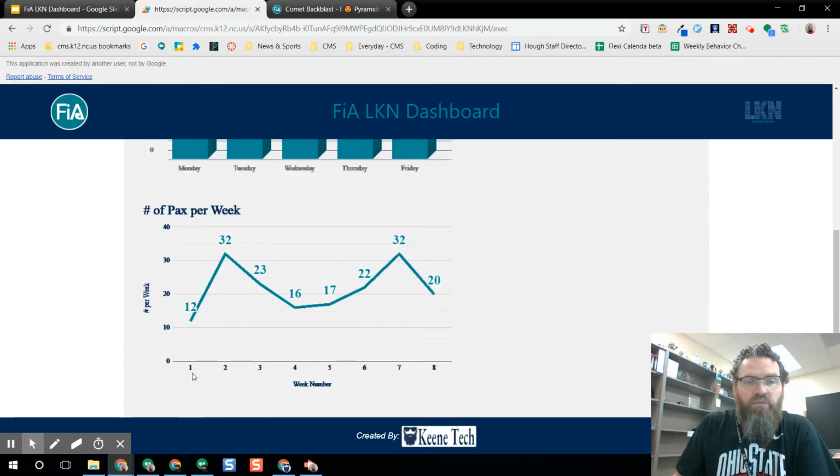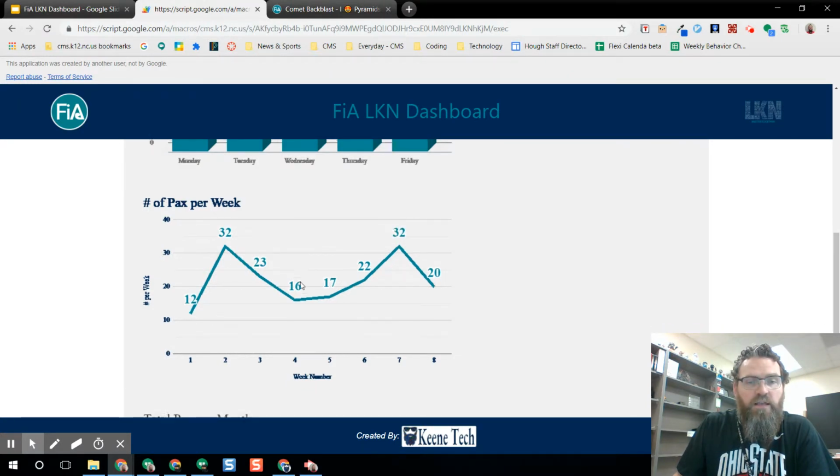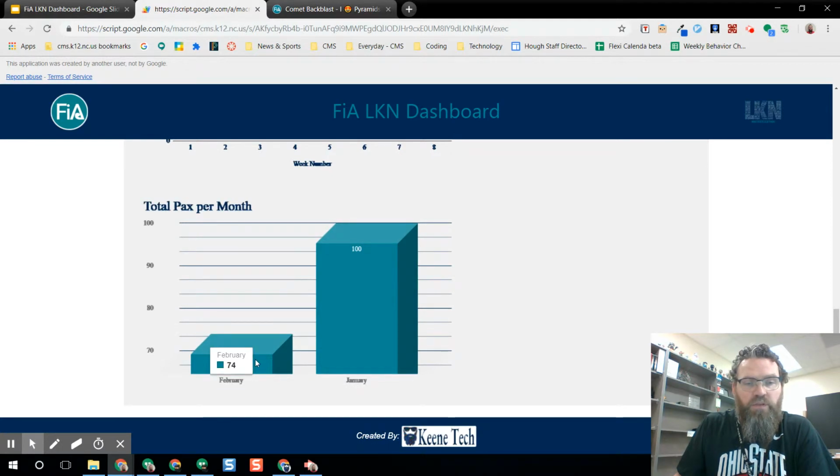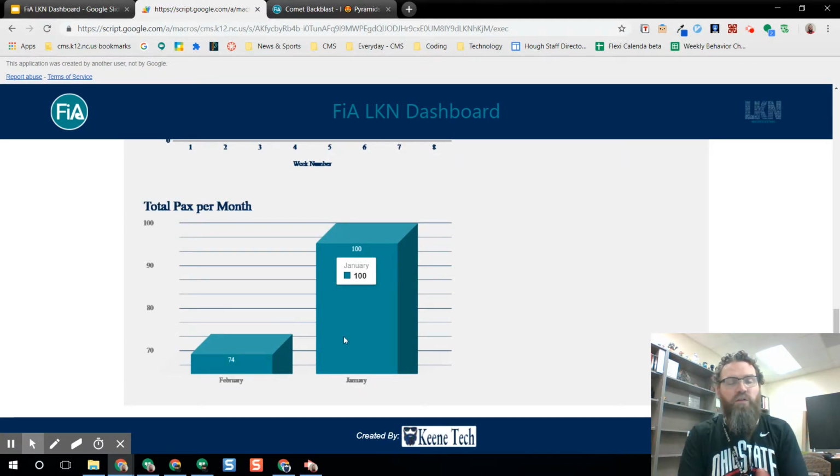This is per week of the year. So the first week of the year, second week, and all of that. It's going to show you the trends that you guys were hoping to see. And then this last one is by month. Again, remember, all of this is reliant on what's been submitted to the dashboard. So if there are gaps, that means it probably doesn't have backblast data, and that might either need to be caught up or just be aware of moving forward to make sure that the backblast has been created and then submitted here in the dashboard.